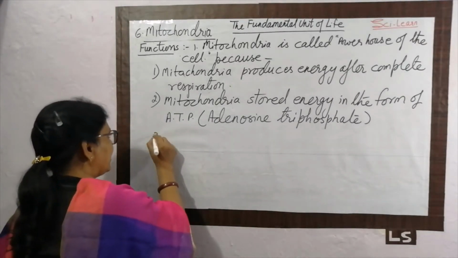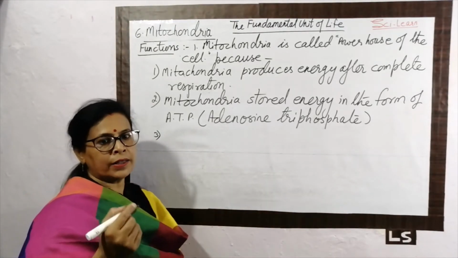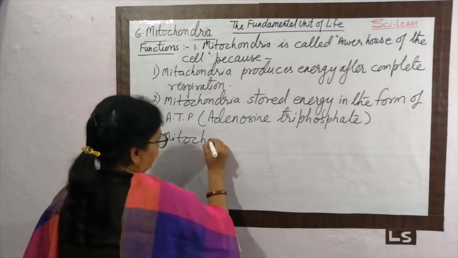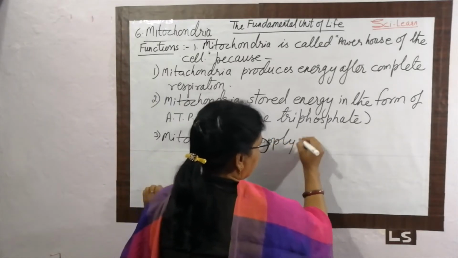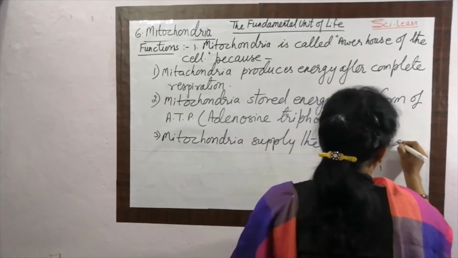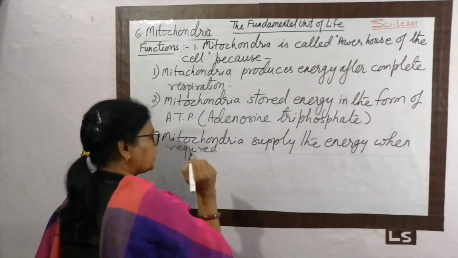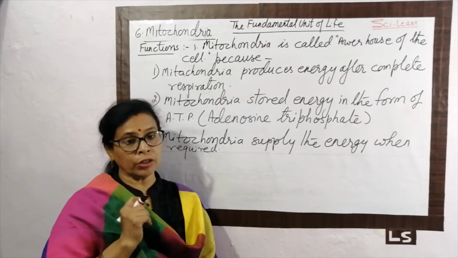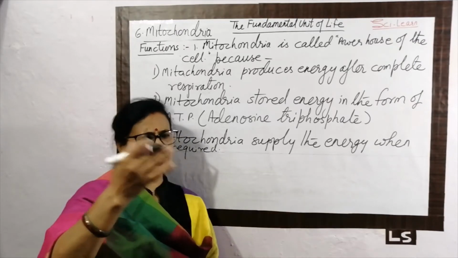And whenever the body or the cell needs energy, what is the third role of the mitochondria? Mitochondria supply the stored energy when required. This is why the mitochondria is called the powerhouse of the cell. So this is the first and important function of the mitochondria. With this, mitochondria perform many more functions.